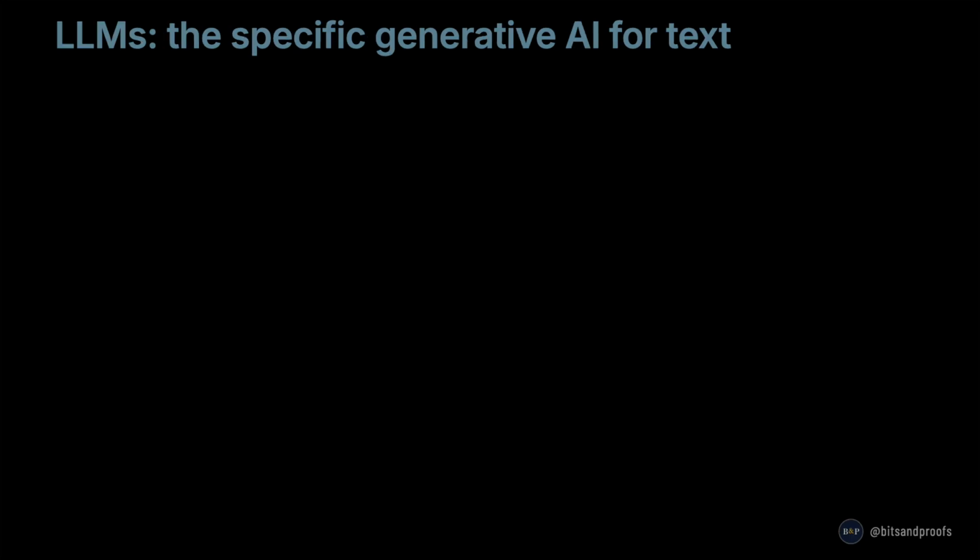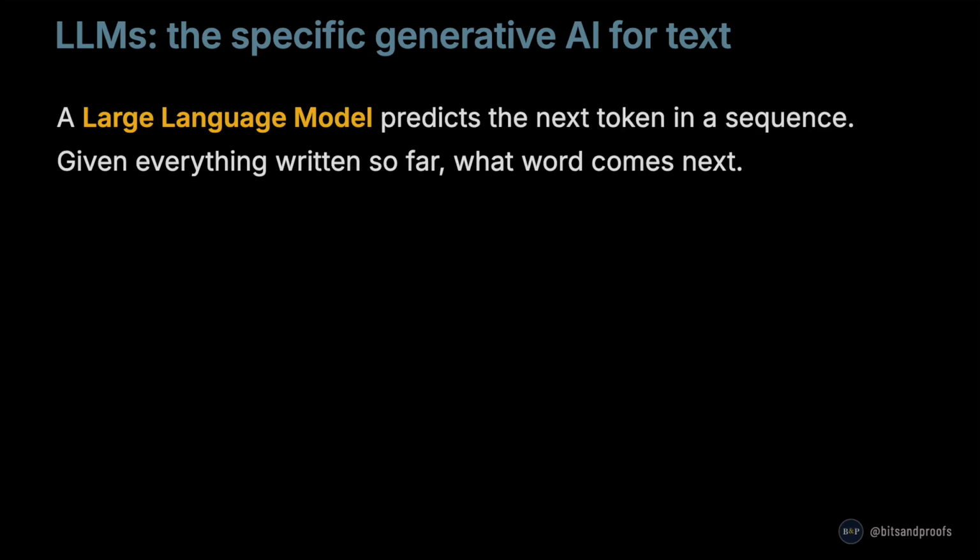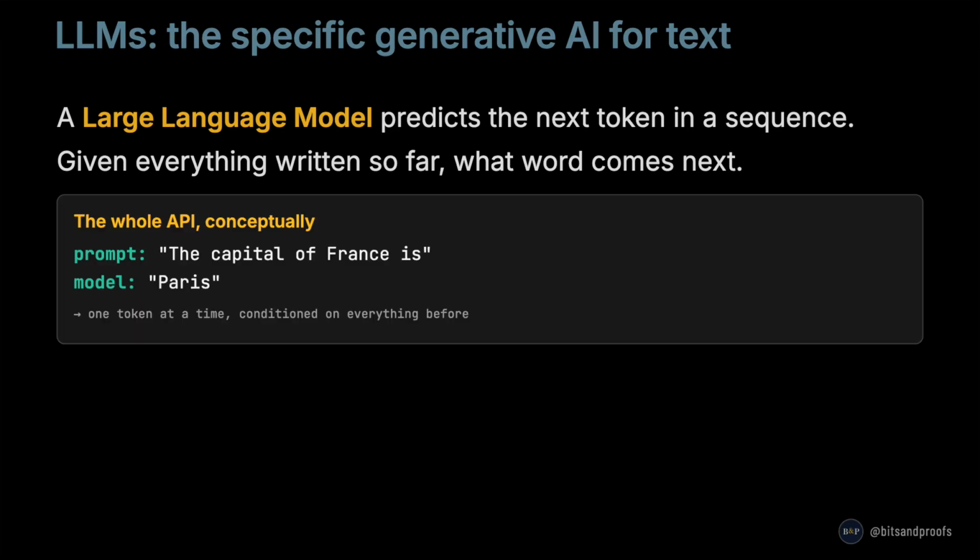LLMs are the specific kind of generative AI that produces text. A large language model predicts the next token in a sequence. Given everything written so far, it predicts what word comes next. That is the entire API, conceptually. You give it a prompt, the capital of France is, and it returns the next token, Paris. One token at a time, conditioned on everything before. And that is the entire mechanism.